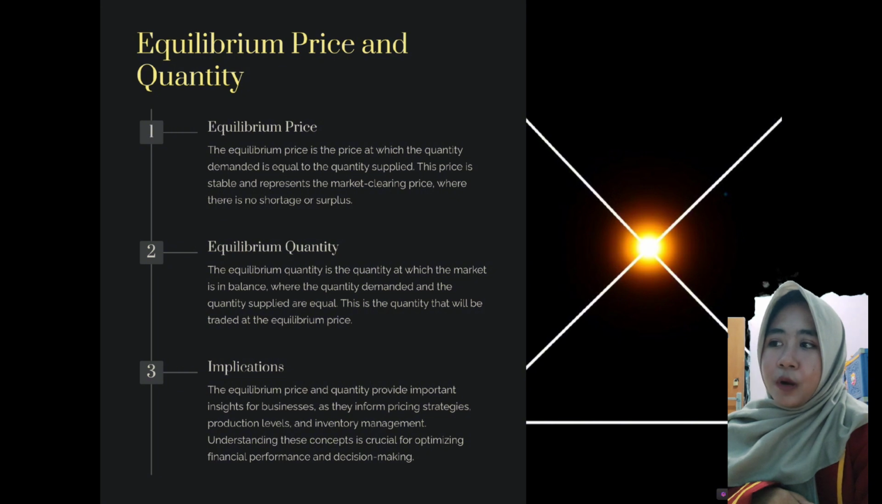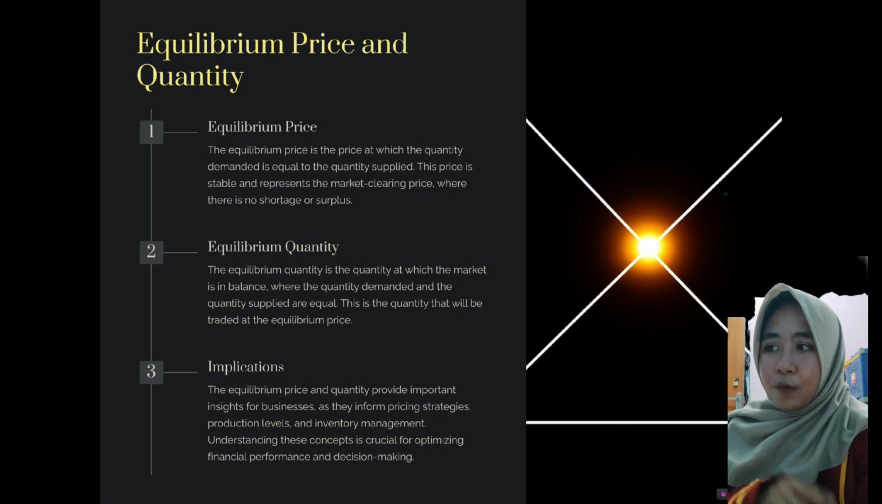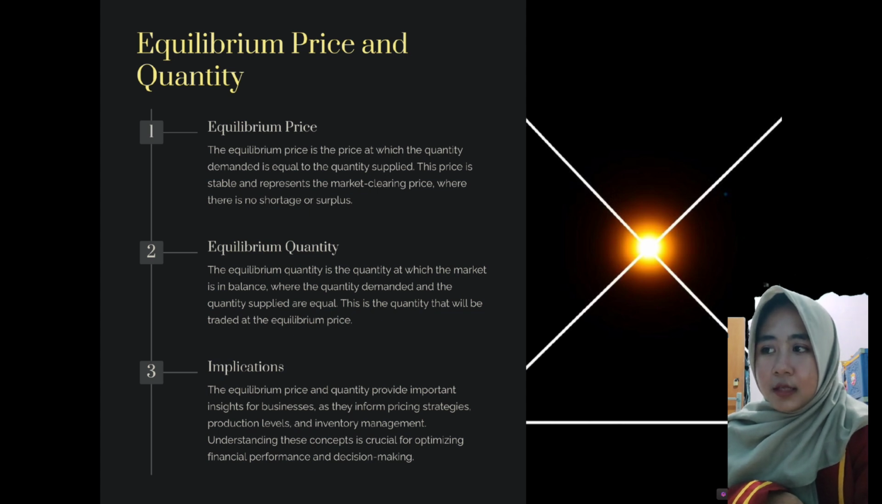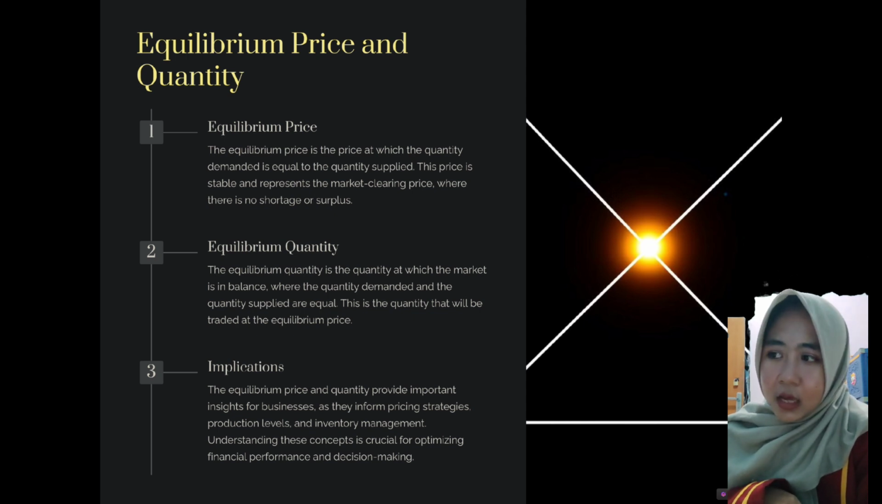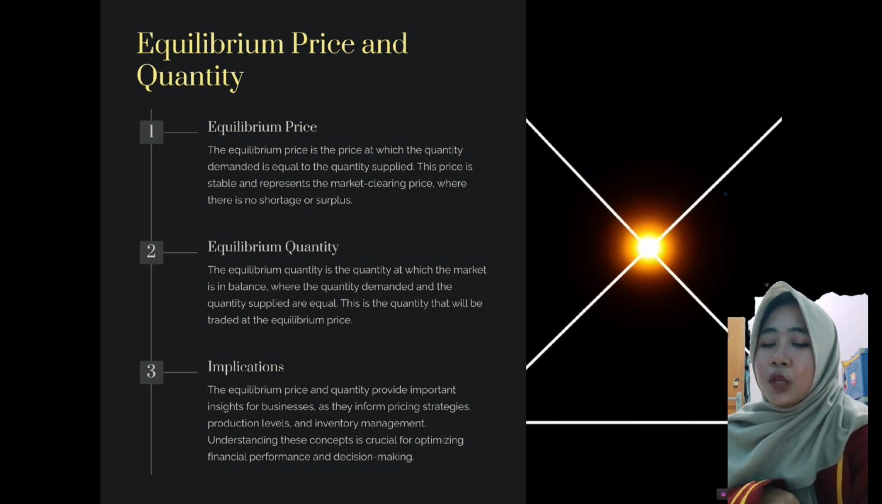Next, equilibrium price and quantity. 1. Equilibrium price. The equilibrium price is the price at which the quantity demanded is equal to the quantity supplied. This price is stable and represents the market clearing price where there is no shortage or surplus. 2. Equilibrium quantity. The equilibrium quantity is the quantity at which the market is in balance, where the quantity demanded and the quantity supplied are equal. This is the quantity that will be traded at the equilibrium price.